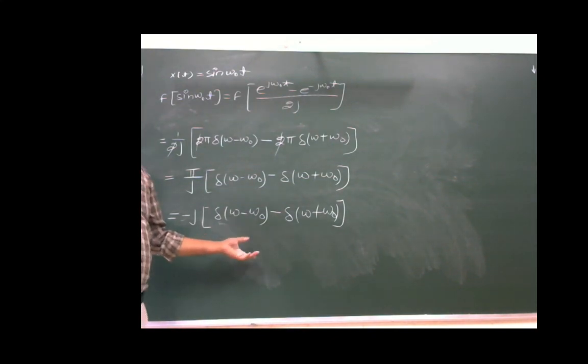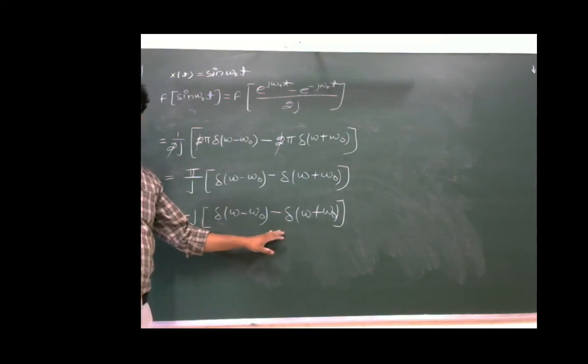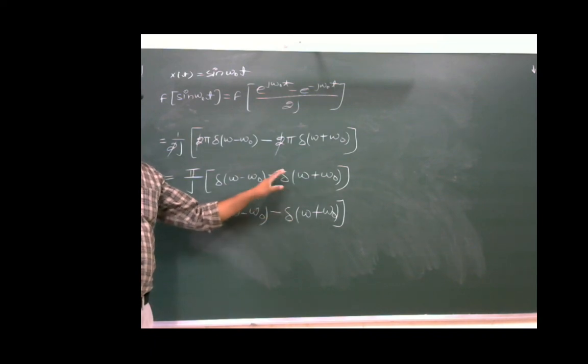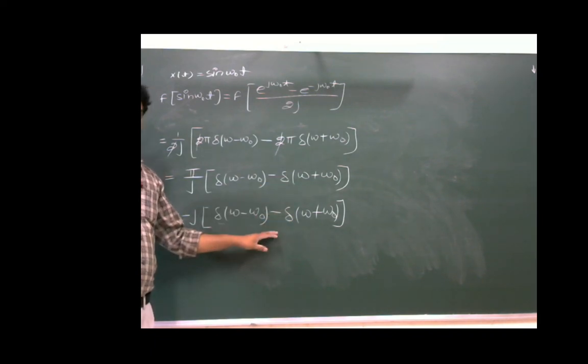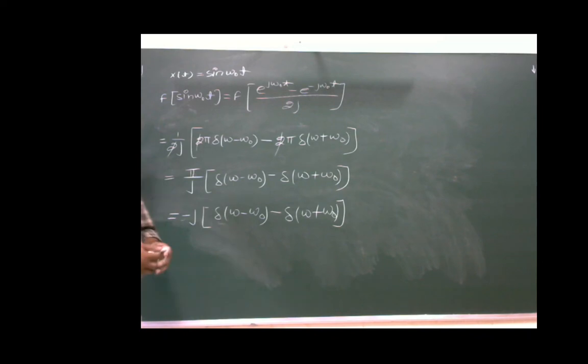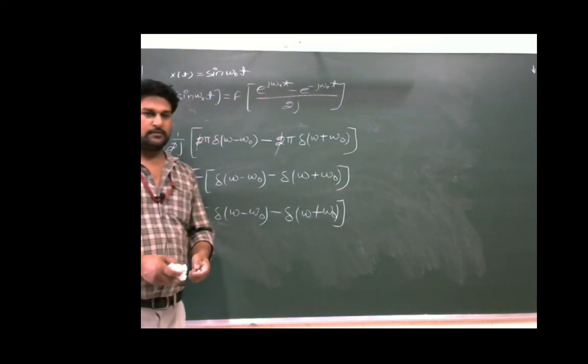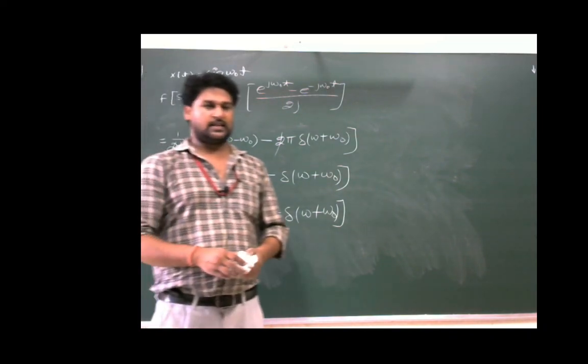In the coming lectures, if it is required, we will discuss the magnitude and phase spectrum of the Fourier transform of these two signals, cos(ω₀t) and sin(ω₀t). So these are some basic signals.